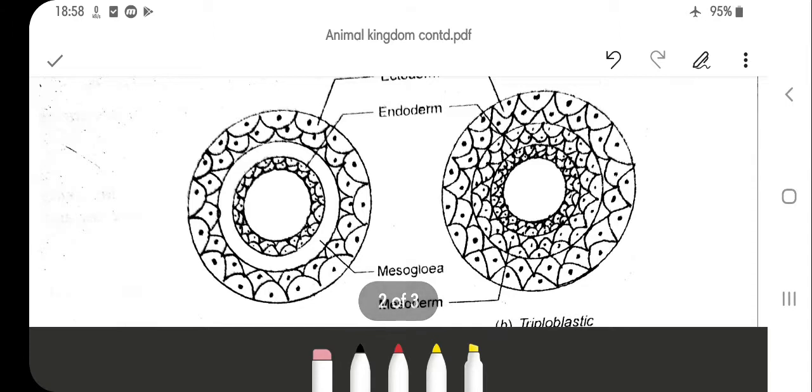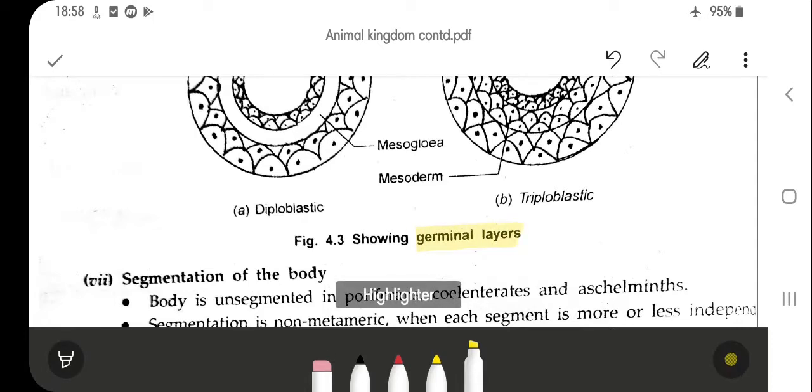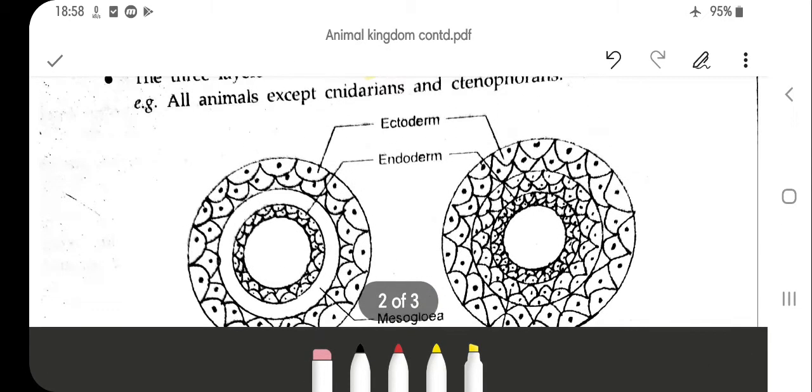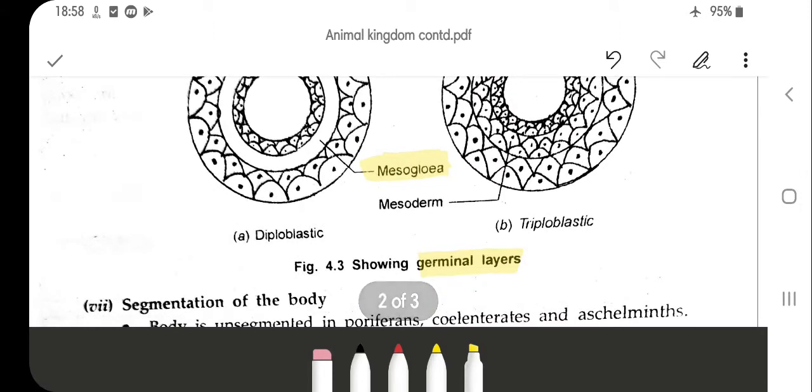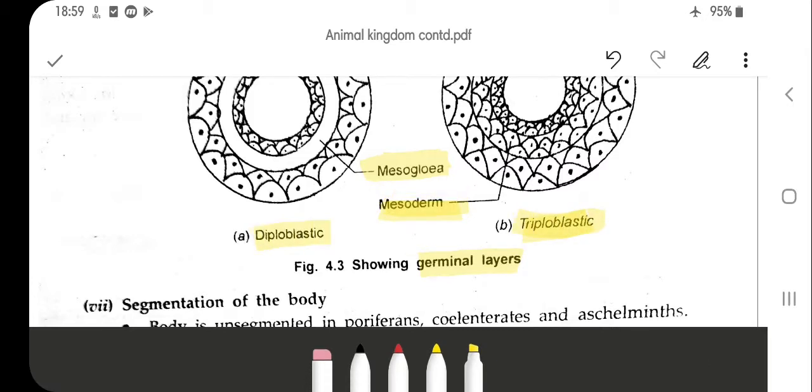In this you can see the various figures showing the germinal layers. So what are these germinal layers? The ectoderm is the outer layer, the inner one is the endoderm, and in between you have the mesoglea, or the mesoderm. So this is diploblastic and this is triploblastic. So this is about the pattern of development and the presence of germ layers.